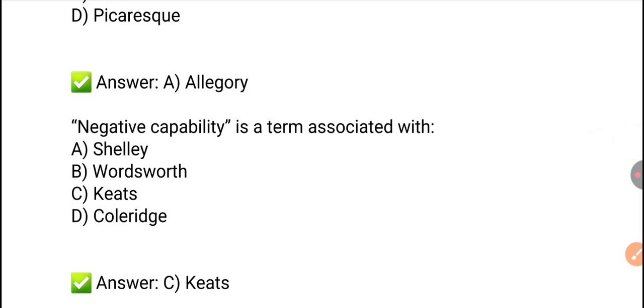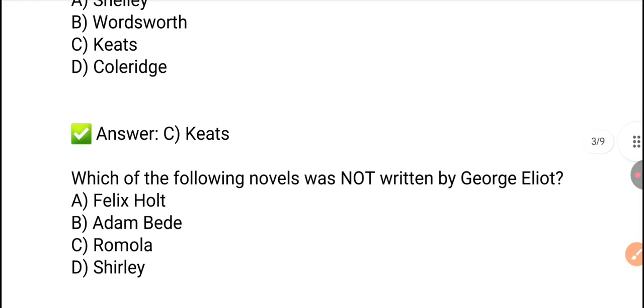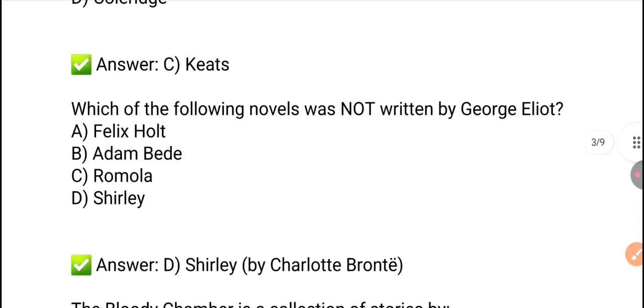Negative capability. Next question. Which of the following novels was not written by George Eliot? So it's Shirley. It was written by Charlotte Bronte. Option D is the right answer. And you have to remember all these three: Felix Holt, Adam Bede, and Romola. These are all the works of George Eliot.